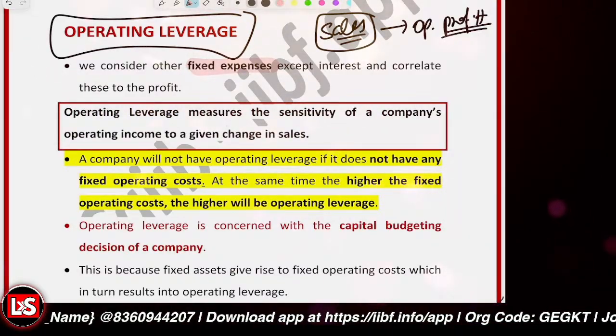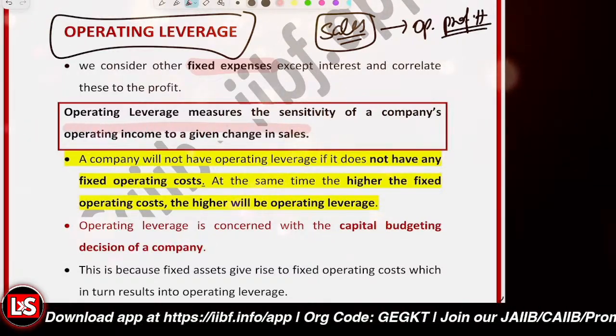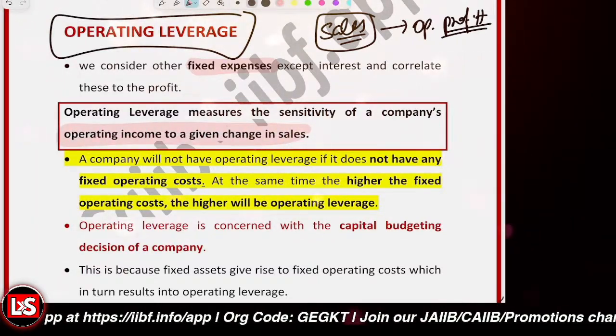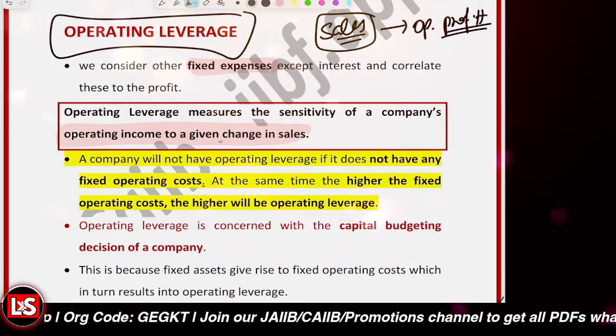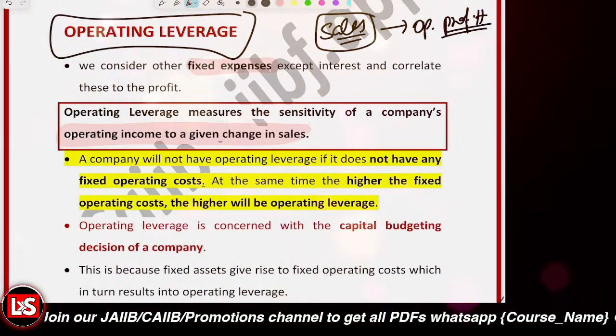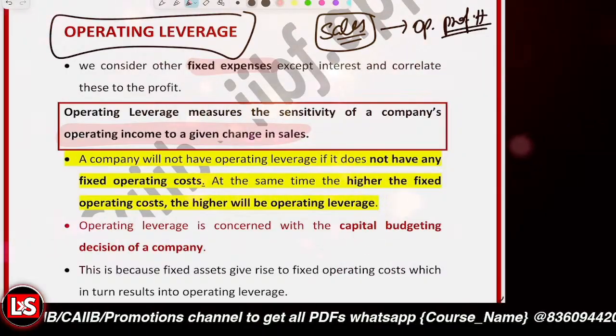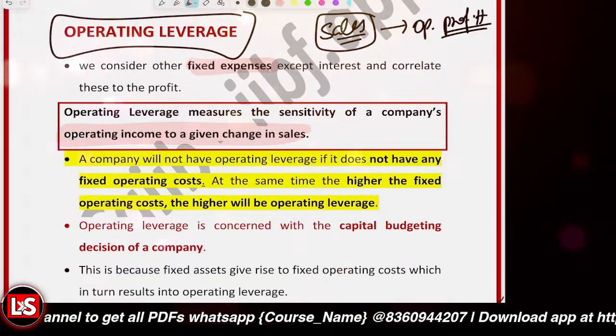So operating leverage measures the sensitivity of the company's operating income to a given change in the sales. Okay. So the key concept is that a business with higher fixed operating cost has higher operating leverage.